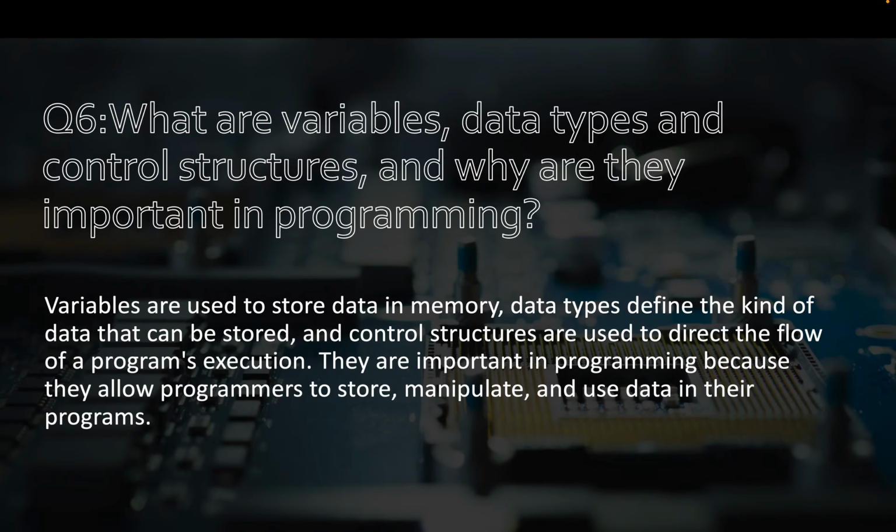Question number 6. What are variables, data types, and control structures, and why are they important in programming? Variables are used to store data in memory. Data types define the kind of data that can be stored, and control structures are used to direct the flow of a program's execution. They are important in programming because they allow programmers to store, manipulate, and use data in their programs.